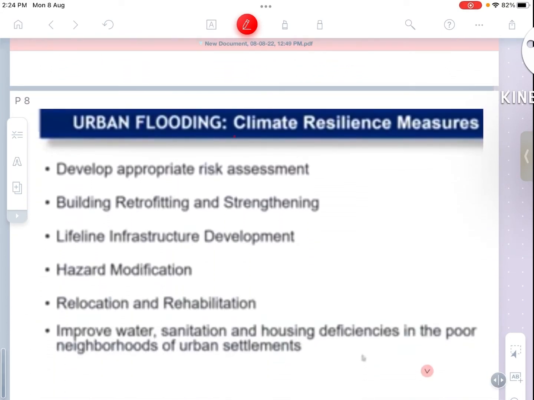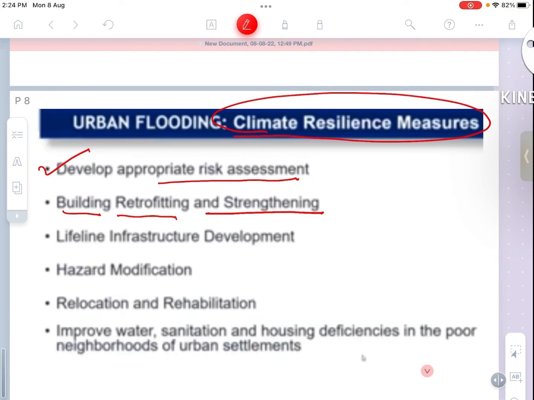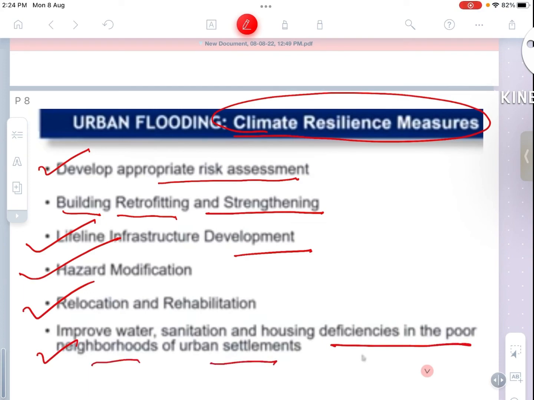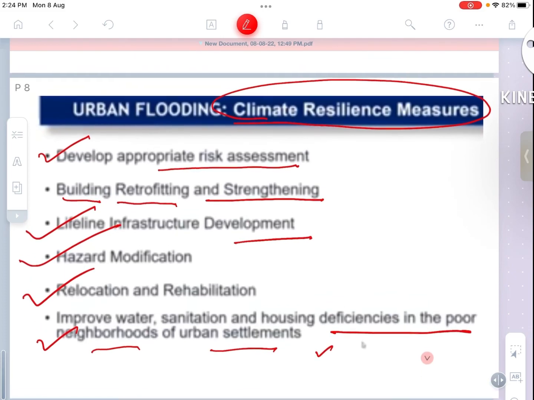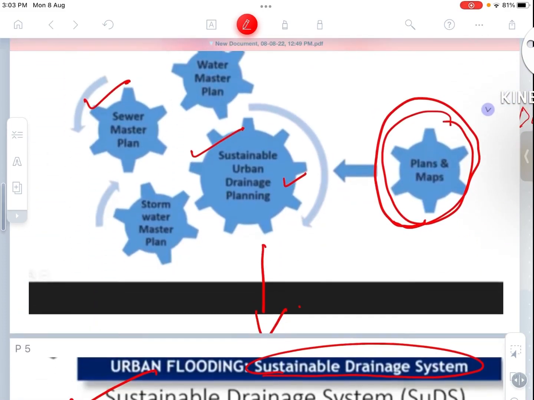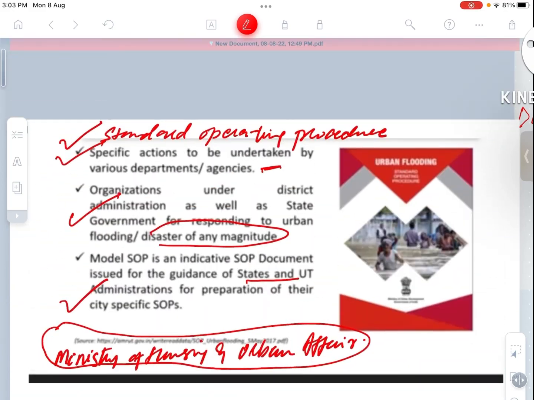And there should be climate resilience measures that the government should take: develop appropriate risk assessment, building retrofitting and strengthening, lifeline infrastructure development, hazard modification, relocation and rehabilitation. And last but not the least, improve water sanitation and housing deficiencies in the poor neighborhoods of urban settlements, which are slums. So this was all about urban flooding and mitigations.